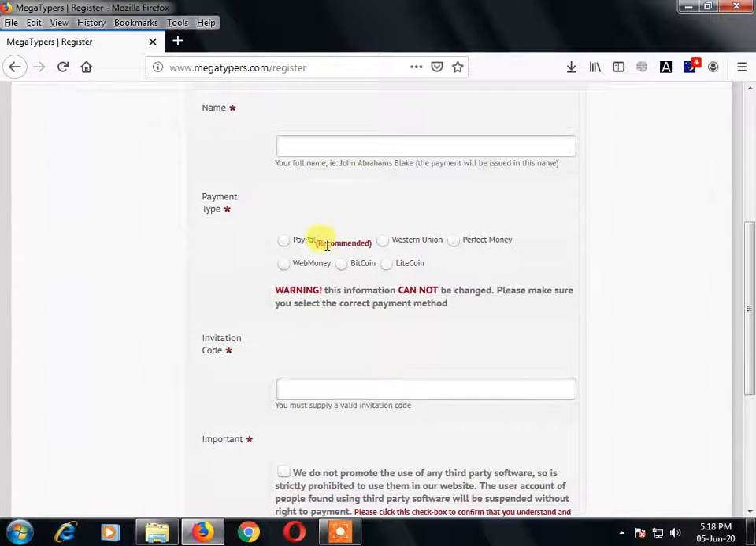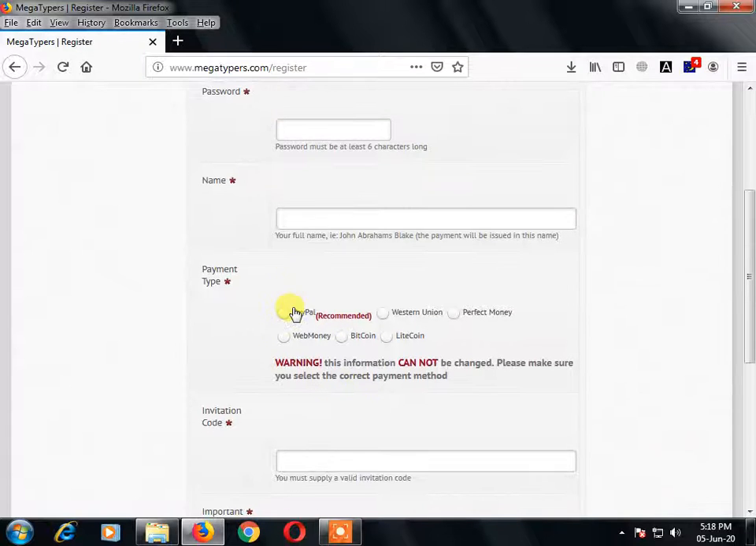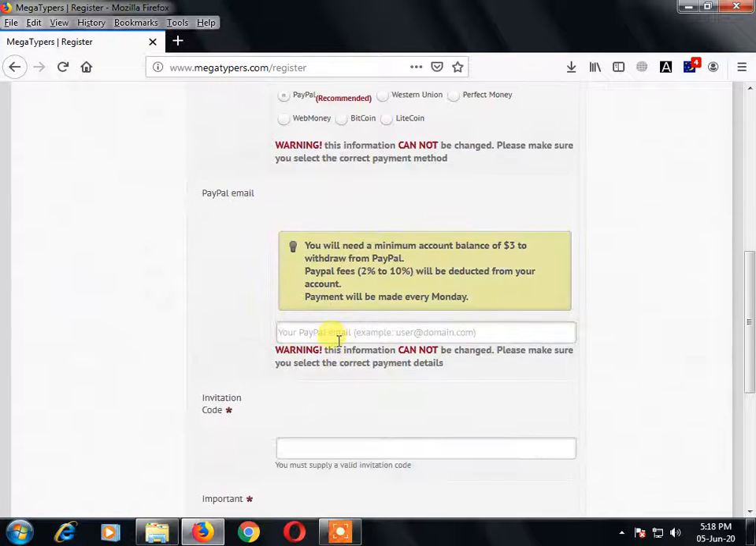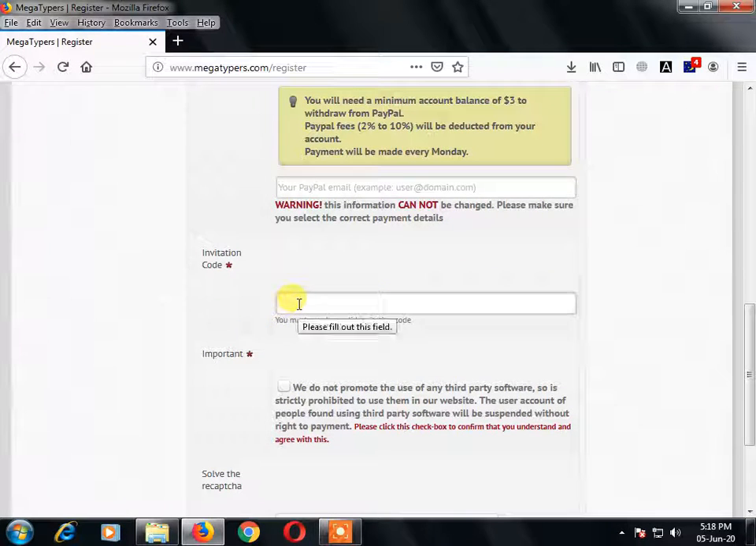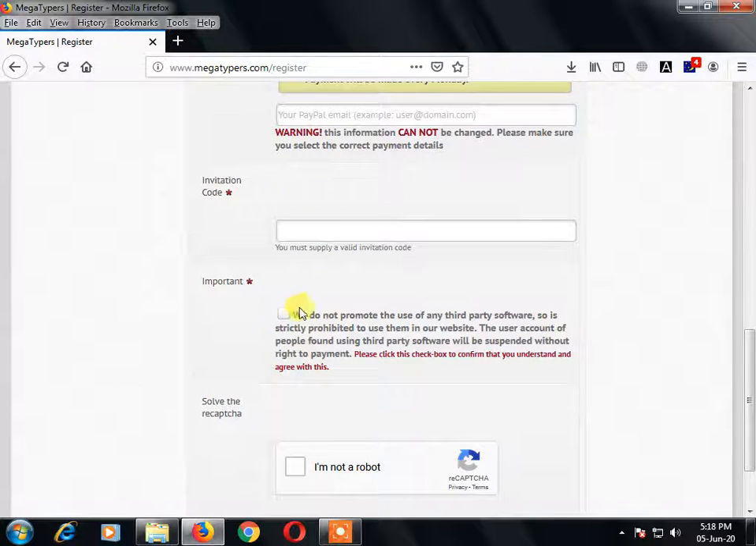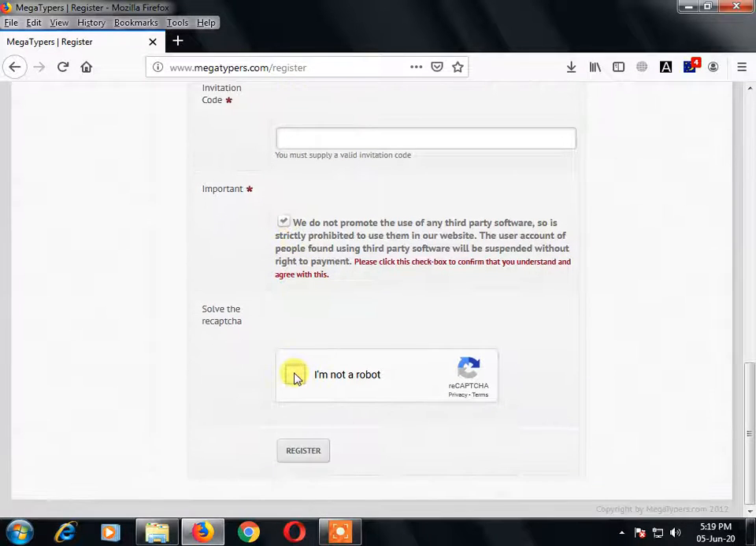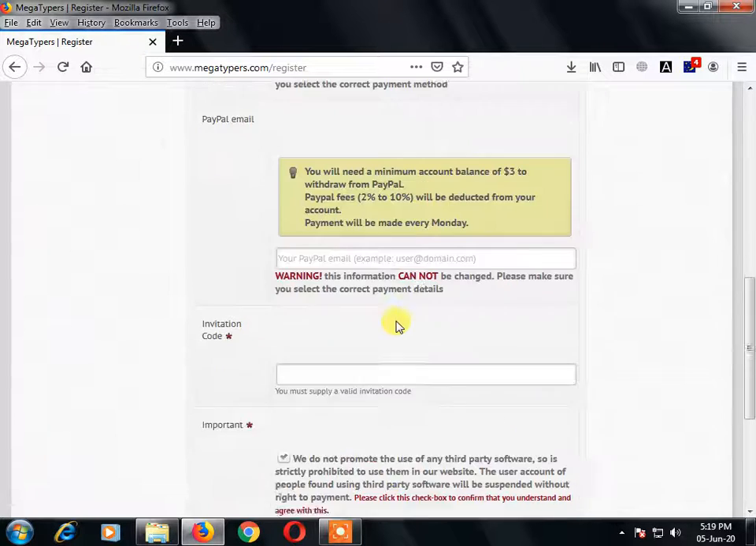What is PayPal? It's an email ID. When you select it, it will show here where you can enter your PayPal email ID and then your invitation code. Actually, this code is used to register for Megatyper. Without this code we can't register at Megatyper. After entering all the fields, you can select this and select this one also: I am not a robot, to verify you are not a robot or any software program which is accessing this site.